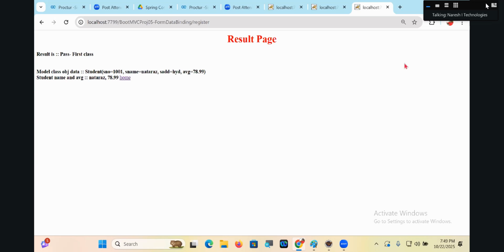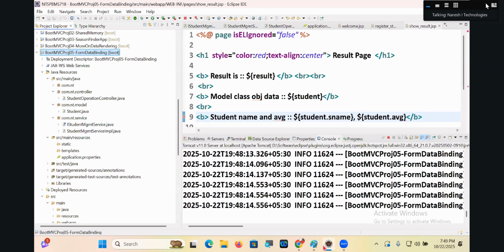Sir, for every request will a model class object be created, or will all requests use the same model class object? No. For every request, a separate model class object. If 10 people are submitting the form page simultaneously, 10 objects have to be created for 10 requests. Don't think that the same object will be used for all requests.